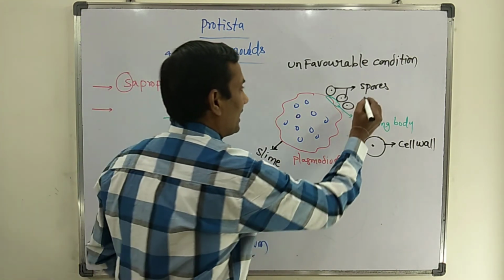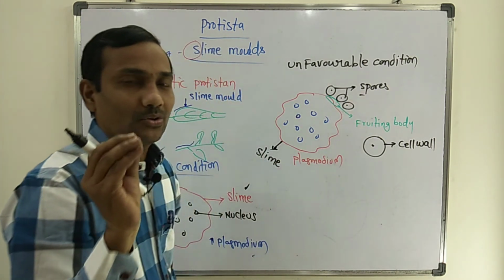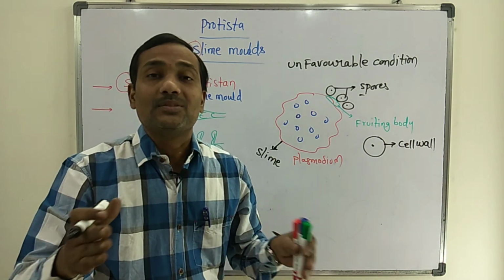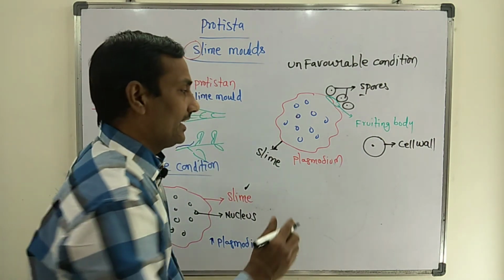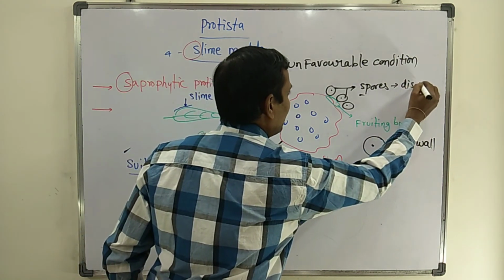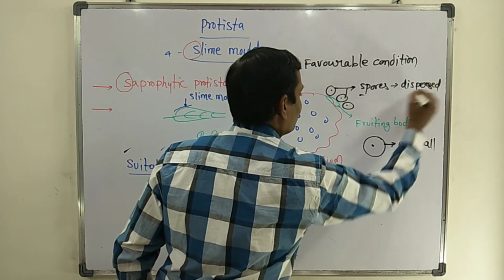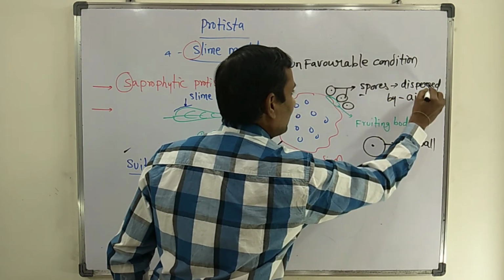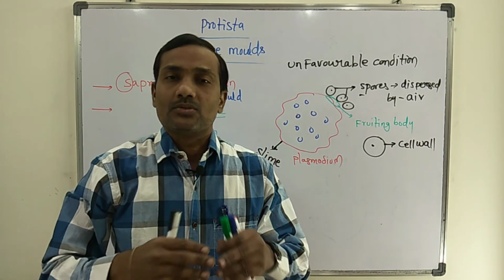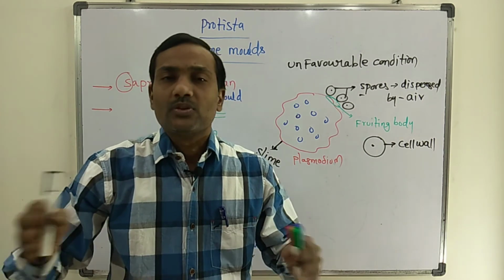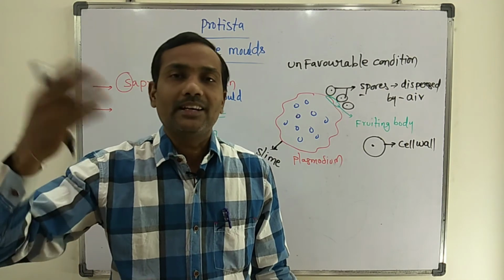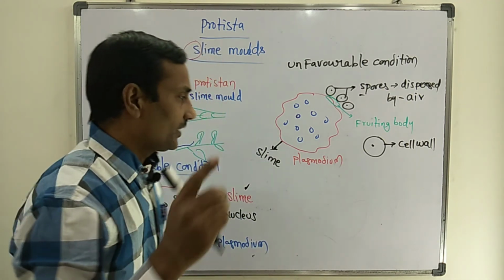These spores are small and microscopic in nature. These spores are dispersed by air currents. They scatter to different places. Whenever suitable conditions form, a new slime mold will form again.